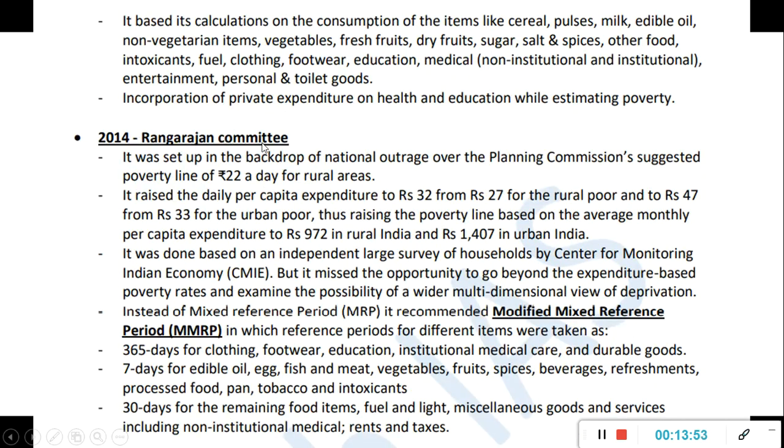Then here the 2014 Rangarajan committee is there, and there also he gave detailing, okay, like this should be 22 rupees, this should be 32 rupees. So based on the purchases and things which they do, we can decide whether a person is poor or not. Okay, so that is 2014.